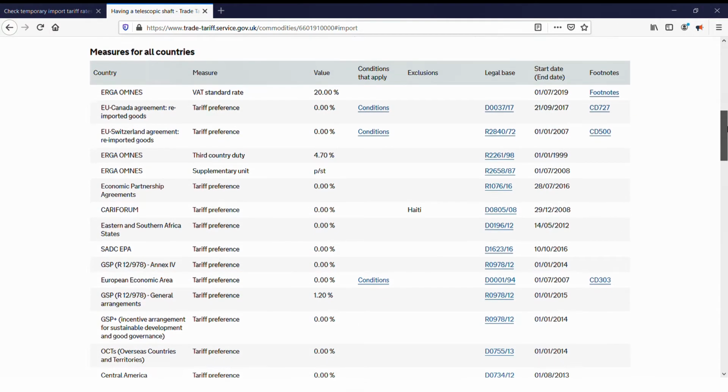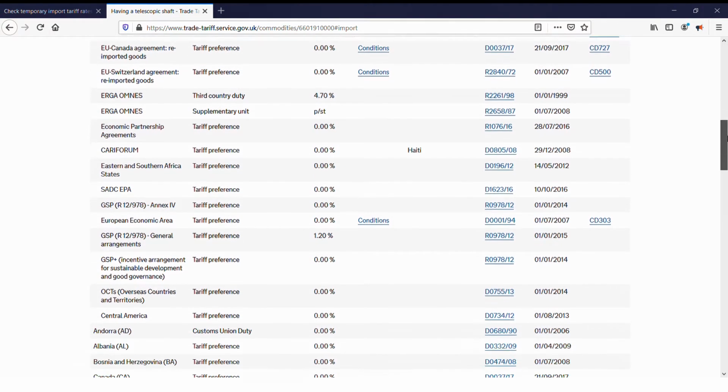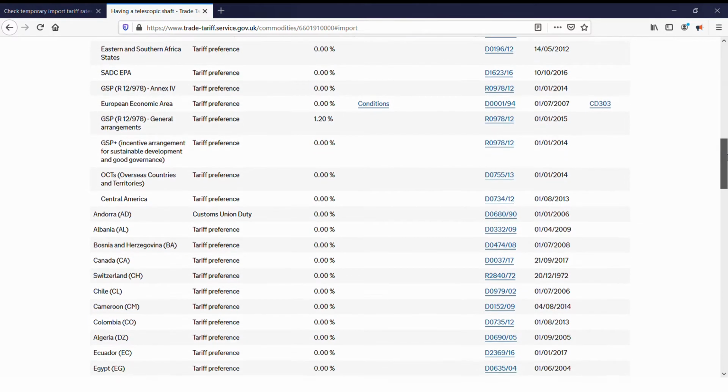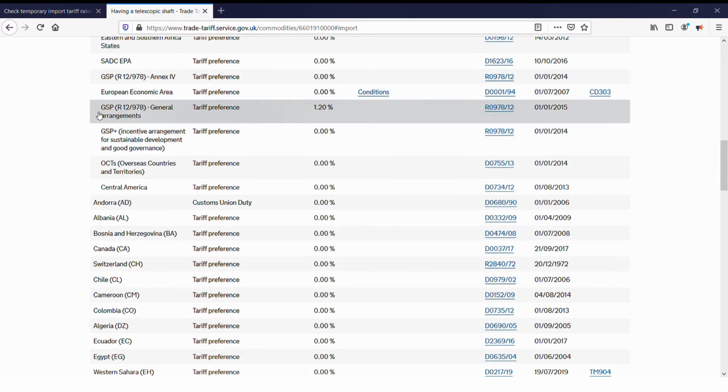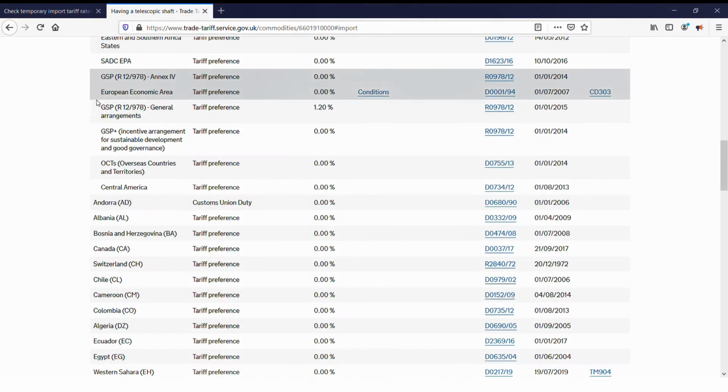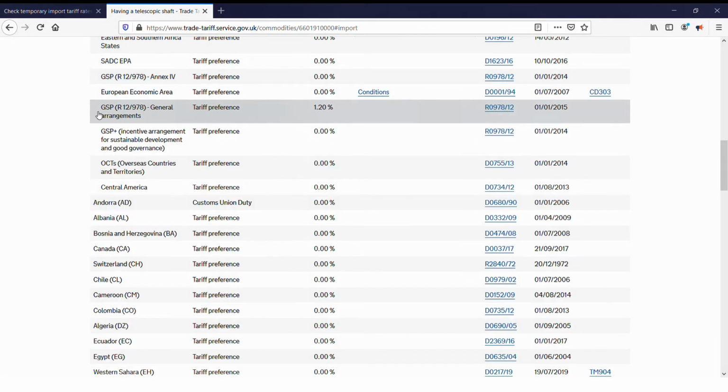Next. GSP. We saw GSP earlier on. Scrolling down. Just a bit more. A quick note on GSP. These are countries that fall under the World Trade Organization rules regarding Generalized Scheme of Preferences, GSP. Under GSP, developing countries can get trade preferences. Trade preferences reduce or remove tariffs on imports into the UK from developing countries. We see GSP countries and GSP plus countries.